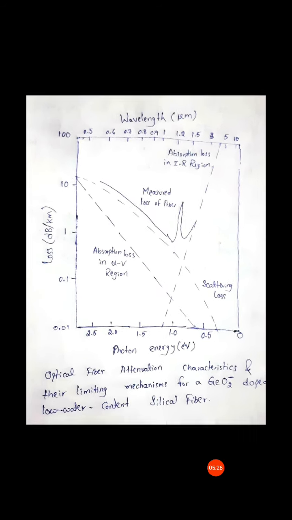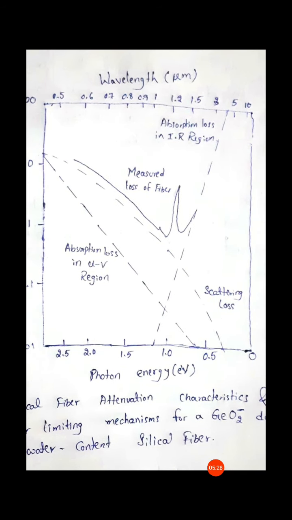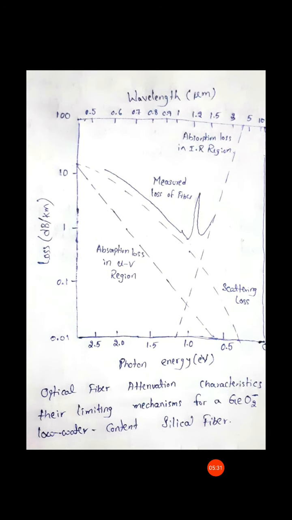And here we have taken loss, that is the attenuation, which is measured in decibels per kilometer. If you zoom in, it occurs in this way. This figure shows optical fiber attenuation characteristics.